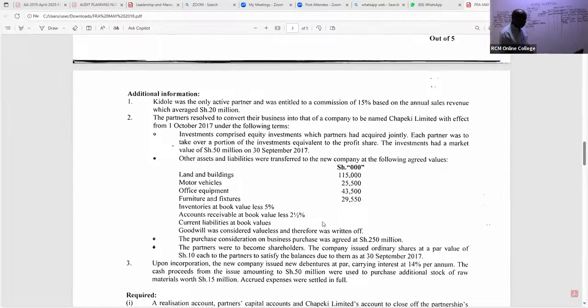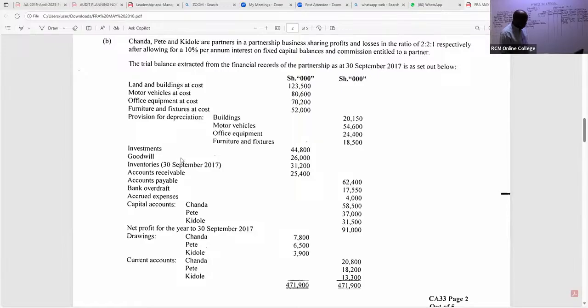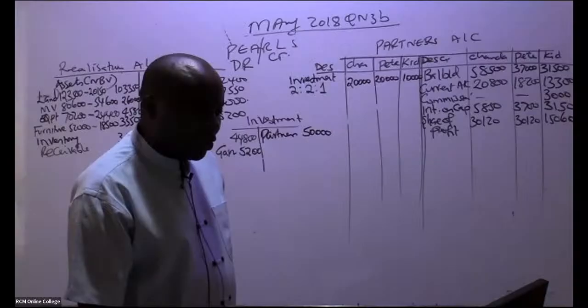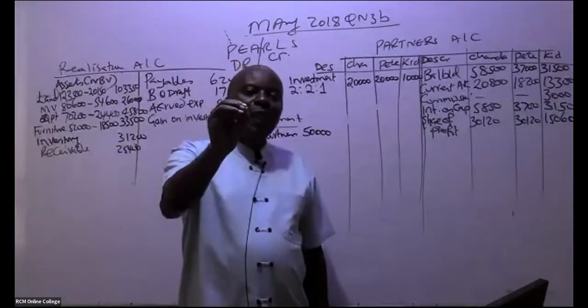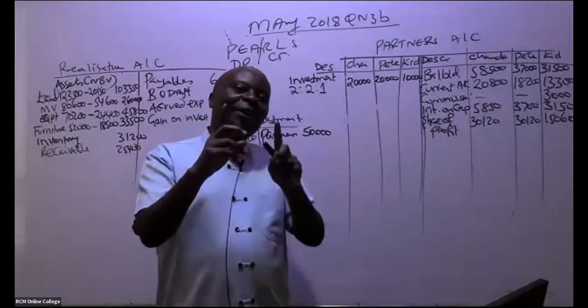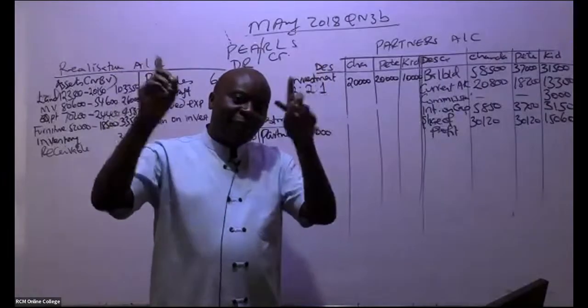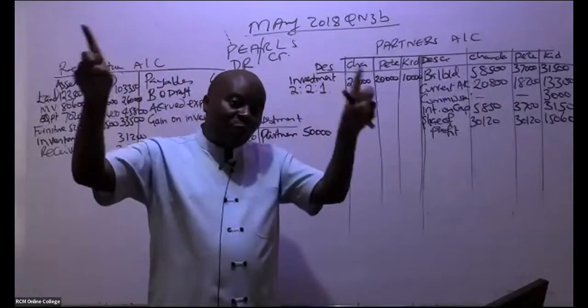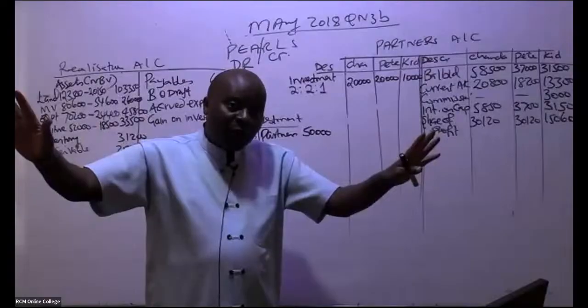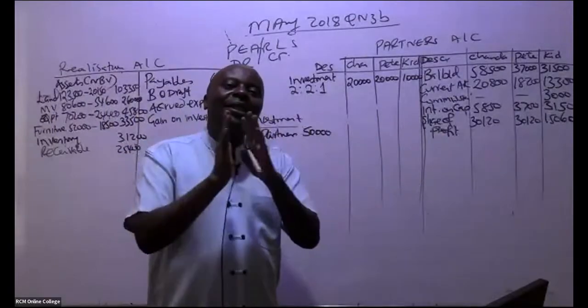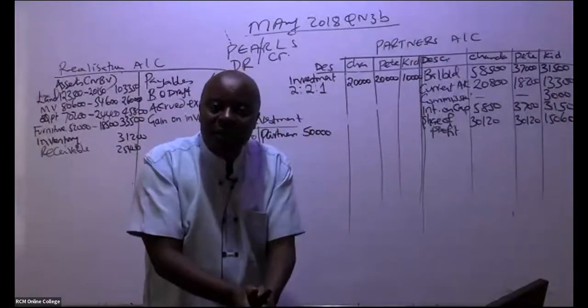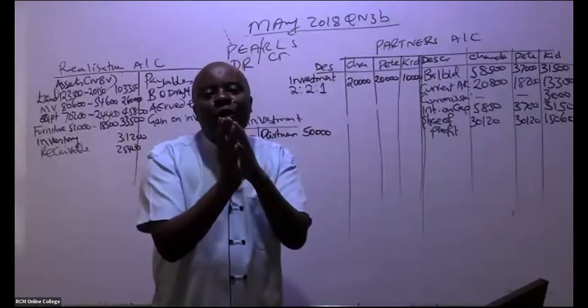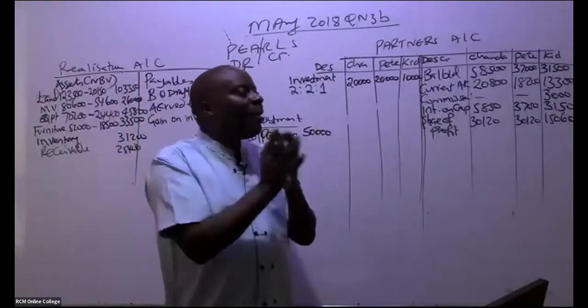So if it was this goodwill here, you can see we have goodwill of 26,000. If it was written off, was it taken over by the new company? No. So it means automatically that this is a loss for the partners. It's an expense for the partners, and the expenses are normally debited.